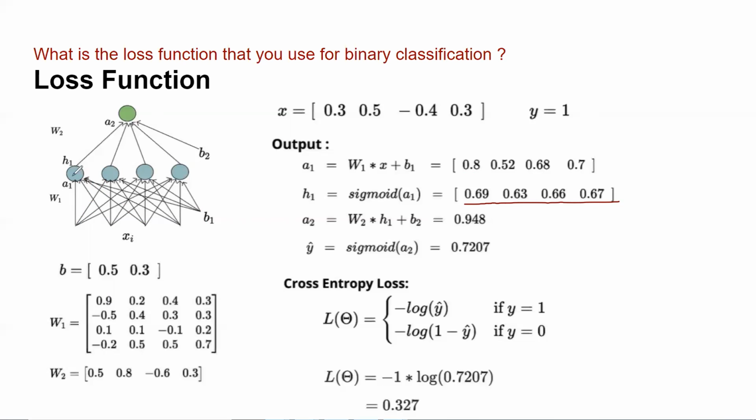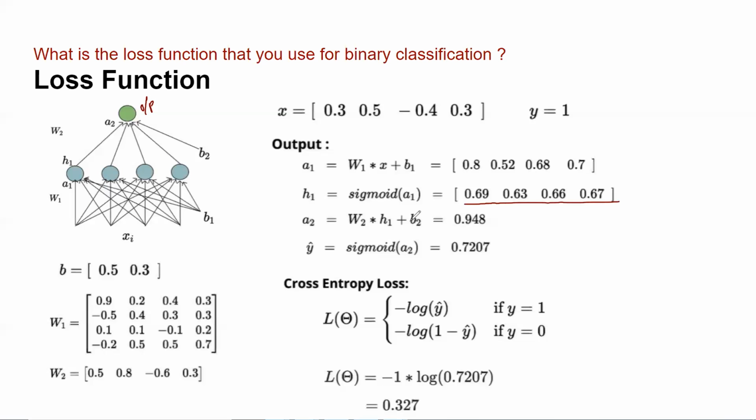Okay. So I have this H1 now. I have applied sigmoid neuron on these 5 outputs, which I got from aggregations. I'm applying the activation function now. I got these values. Now these values are my input for this neuron, which is the neuron in the output layer. Okay. So now you understand this is the input and these are my weights. So again, I'll do matrix multiplication of my W2 with H1, which is an input for this one, plus B2.